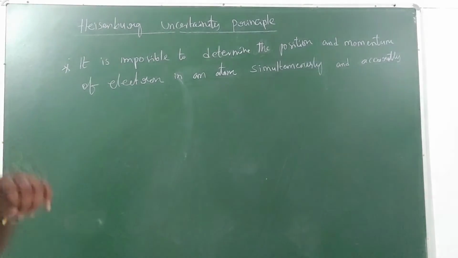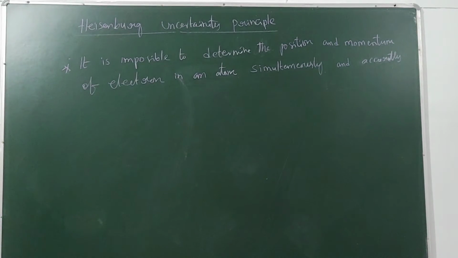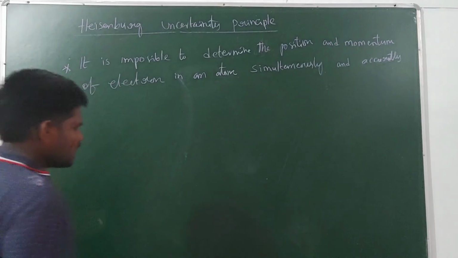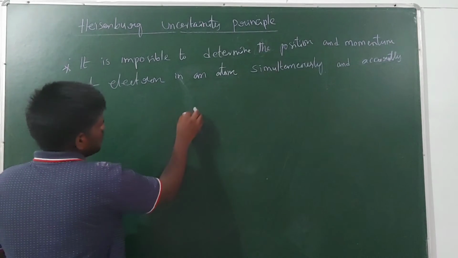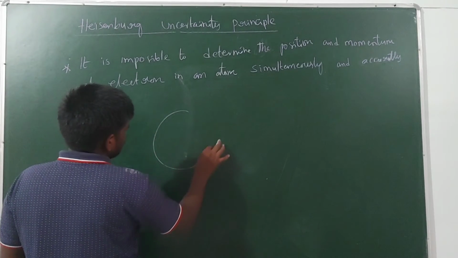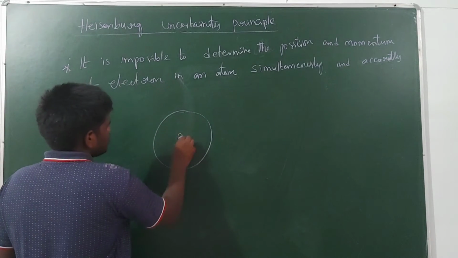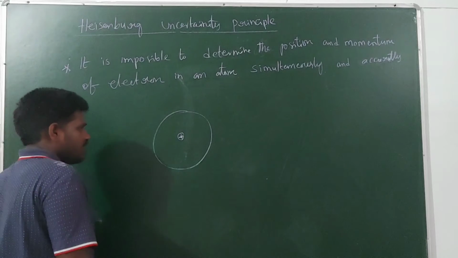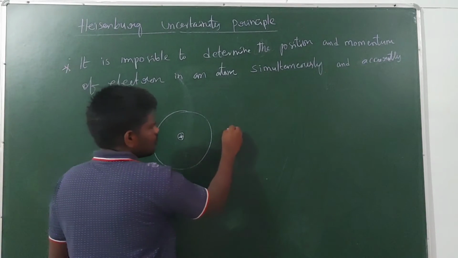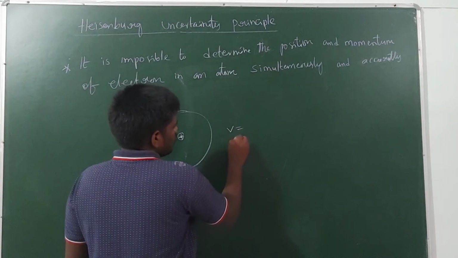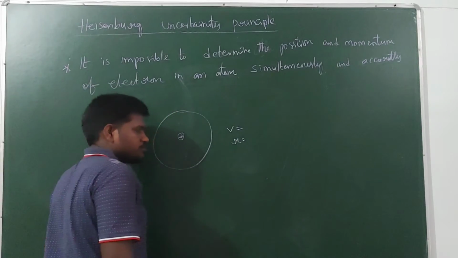The next concept, Heisenberg uncertainty principle. We know according to Bohr's atomic model, the electron revolves around the nucleus in a circular path. This is the nucleus. He has given equations to find the velocity of the electron and the radius of the electron.